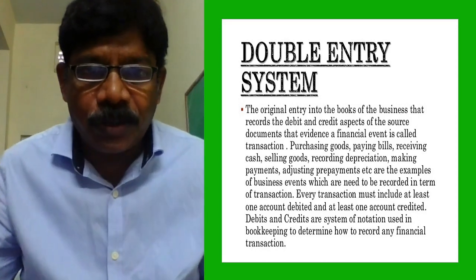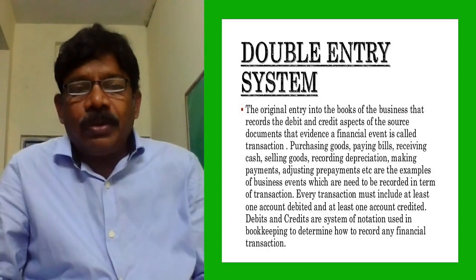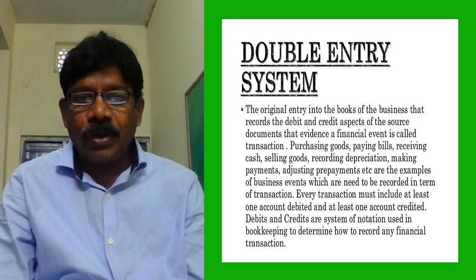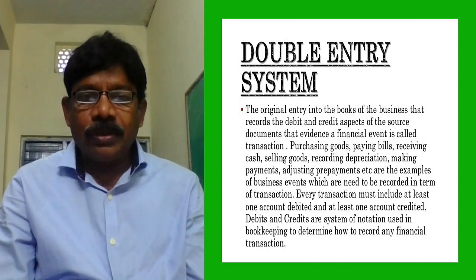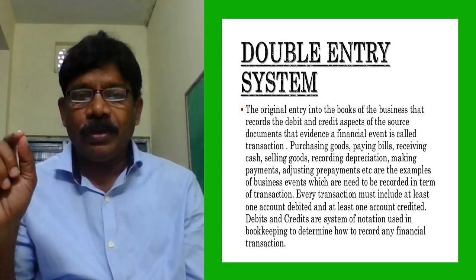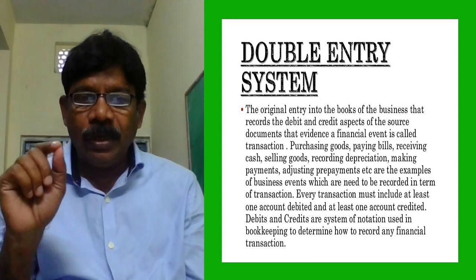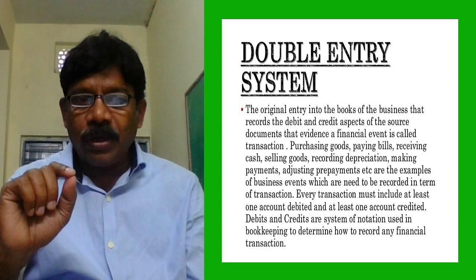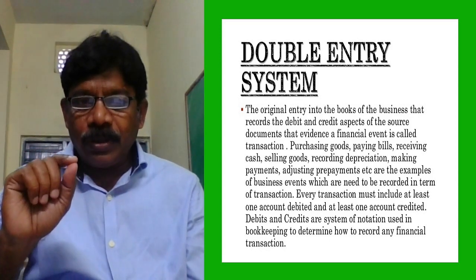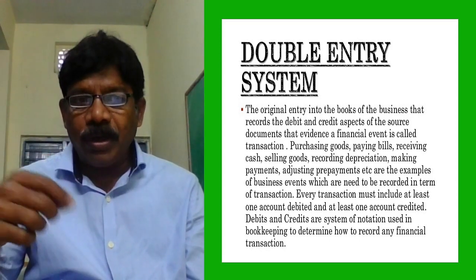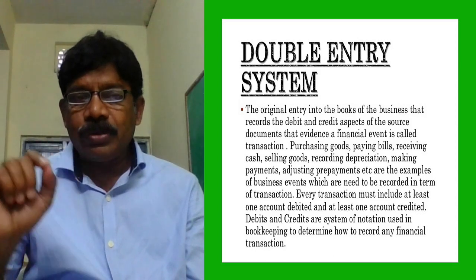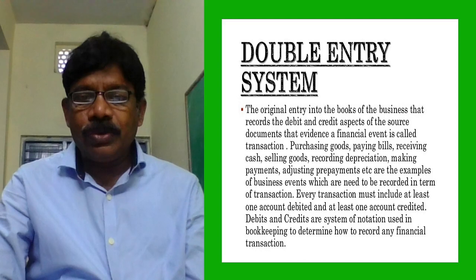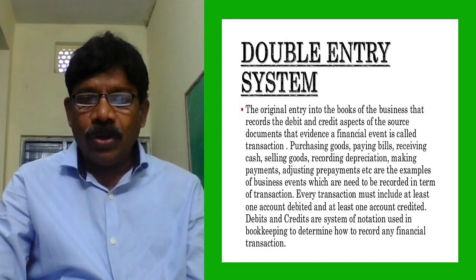We will write cash account debit to Raju account because we received cash from Raju. It indicates that in the cash account debit side we have to record that cash amount with the name of Raju, to Raju 50,000. So in this system we use debit and credit notations.